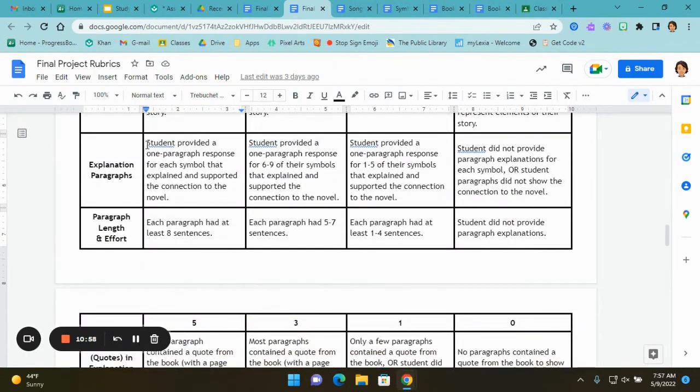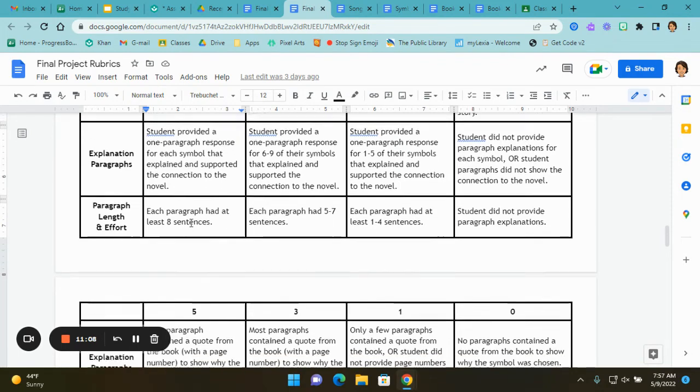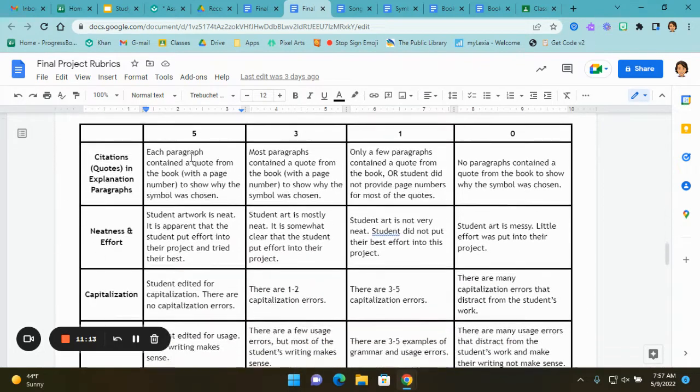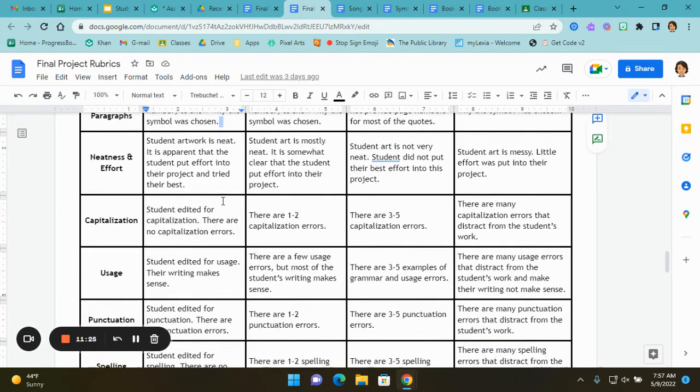You get 5 points for your explanation paragraphs, just like the previous project. You have to have a 1-paragraph response for each symbol that explains and supports the connection. Each paragraph has to have at least 8 sentences. That's 5 points. Same thing with the above project. Each paragraph has to have a quote from the book with a page number to show why the symbol was chosen. You get 5 points for neatness and effort, so your artwork should be neat. It should be apparent that you put your effort into the project and tried your best.